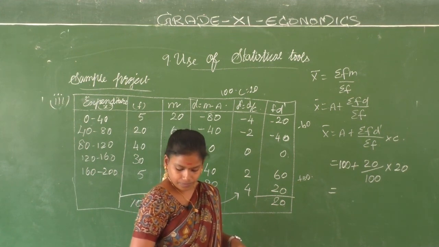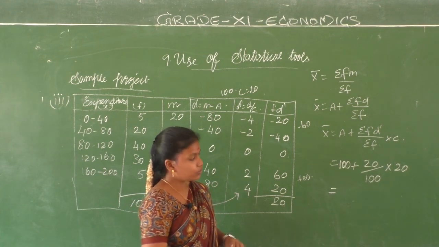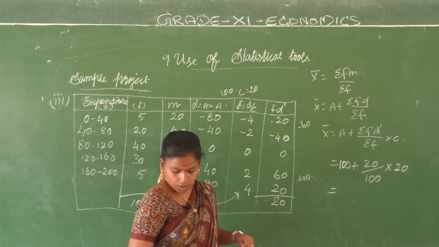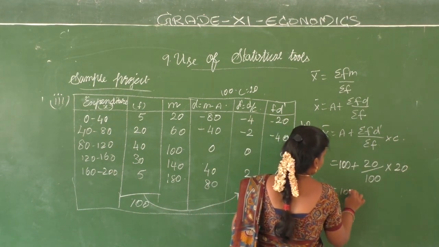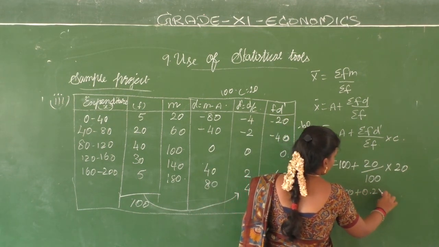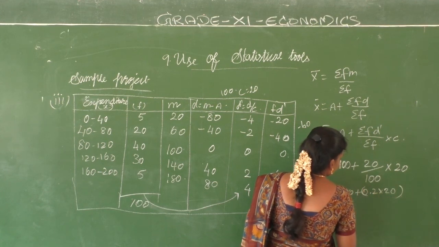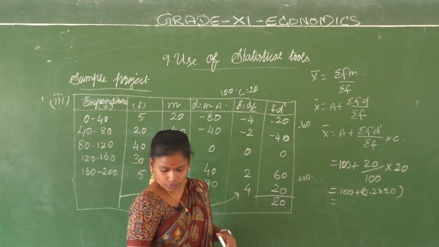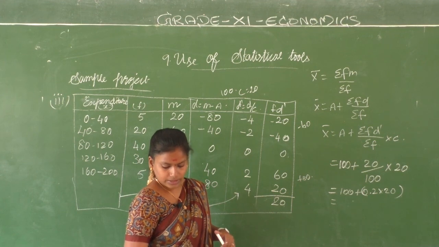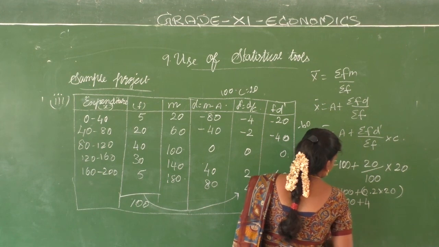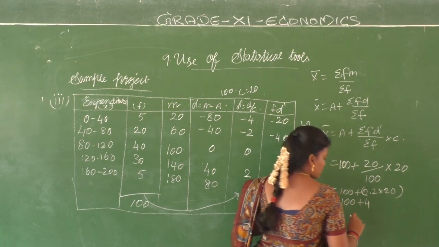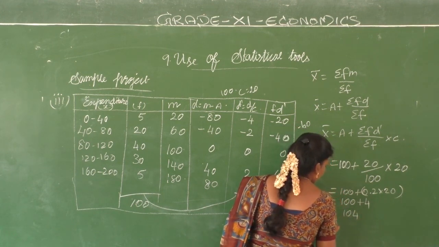Let's use the calculator and find the value. 20 by 100 you are going to get 0.2. 100 plus 0.2 into 20. So 0.2 into 20 is 4, so 100 plus 4, which is going to be 104.